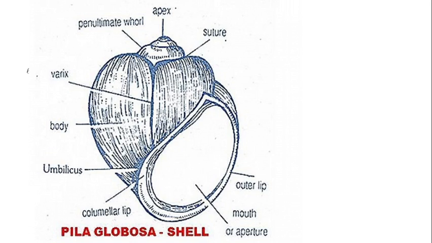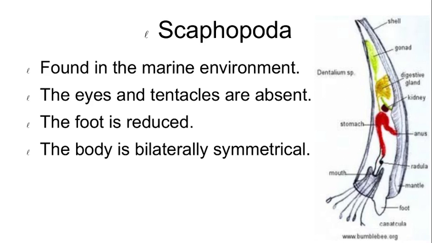The examples of Gastropoda are Haliotis and Pila. You see the Pila, it belongs to Gastropoda. The scientific name of Pila is Pila globosa. Then the next, or fifth, class of the phylum is Scaphopoda. Scapha means boat, podos means foot, boat-shaped foot. These are exclusively marine, found only in marine environment.